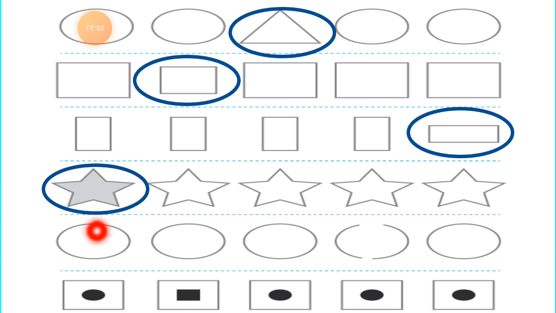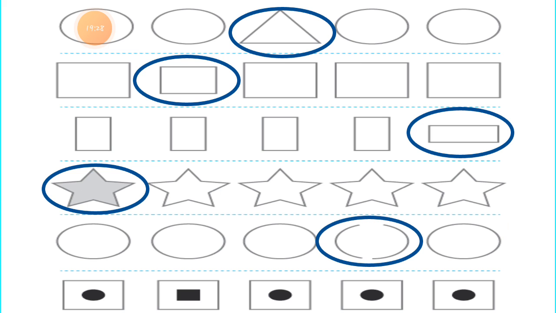So here is a circle and closed shape. The second one is a circle and closed shape. The third one is a circle and a closed shape. The fourth one is a circle, but that is not a properly closed circle. This circle is an open shape. Then the last circle is a closed one. So from the given 5 circles, the second last is an open circle.